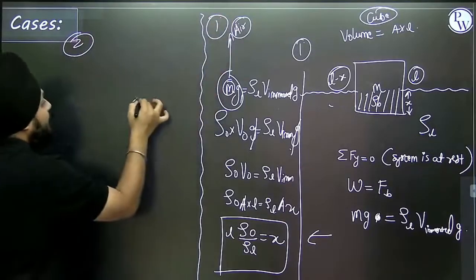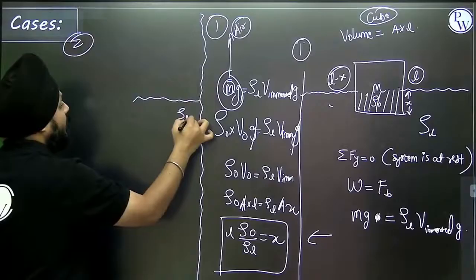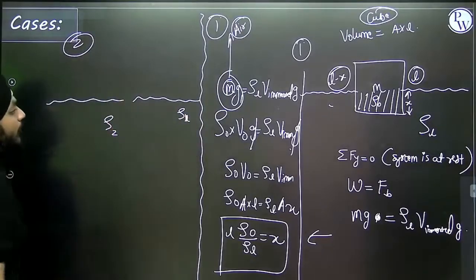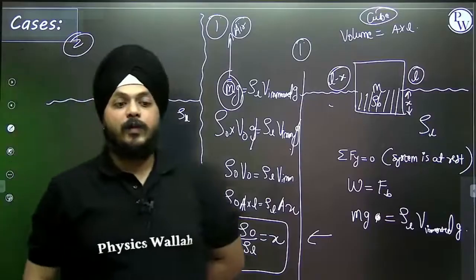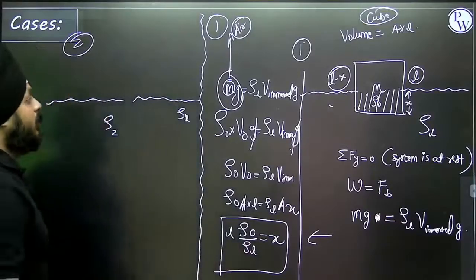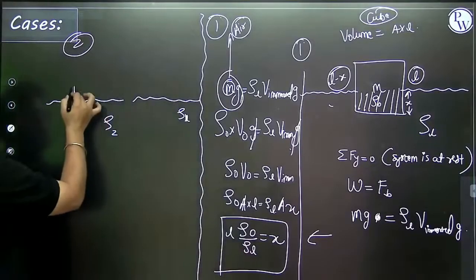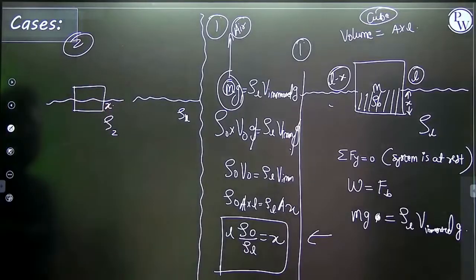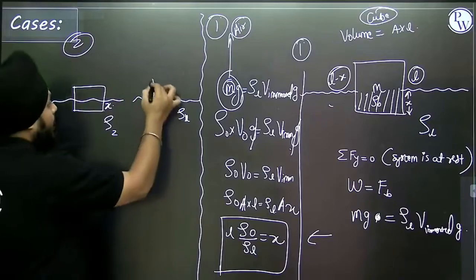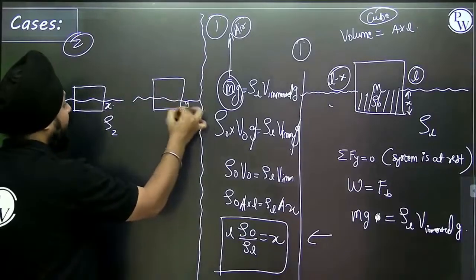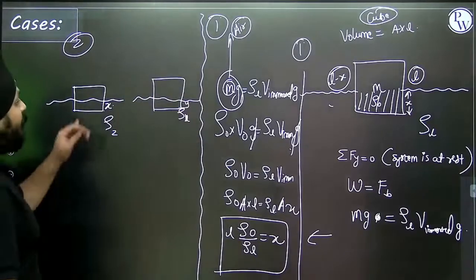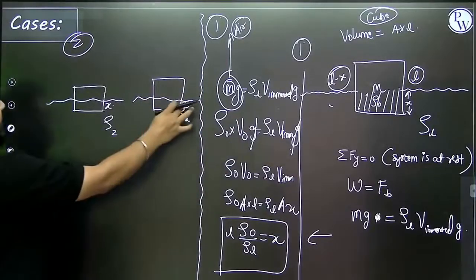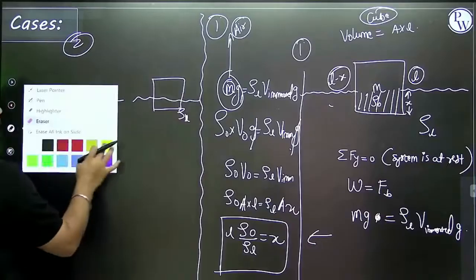Suppose this is liquid 1 and this is liquid 2. Suppose the object is inside the fluid by x in the first case, and by y in the second case.